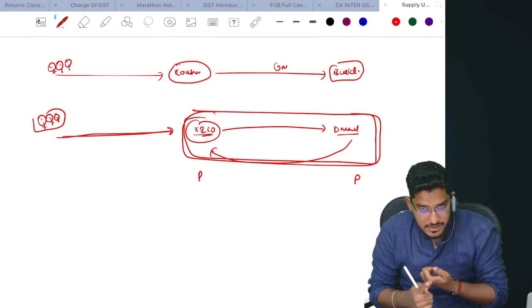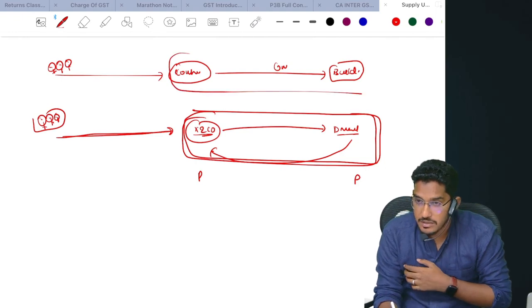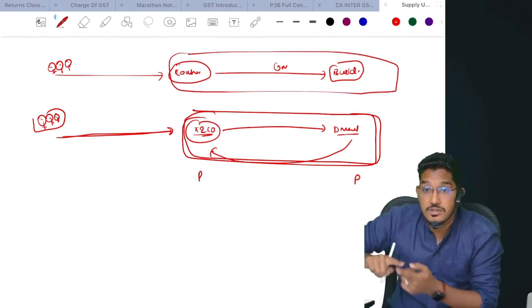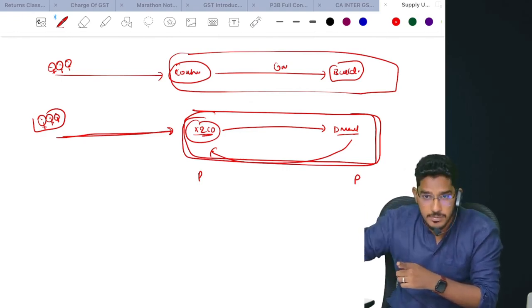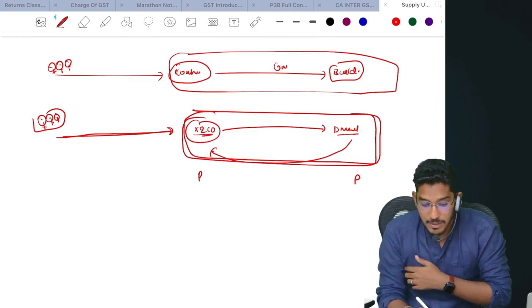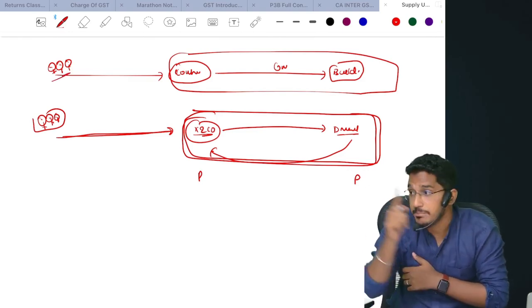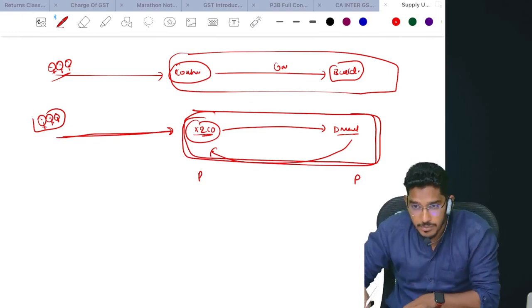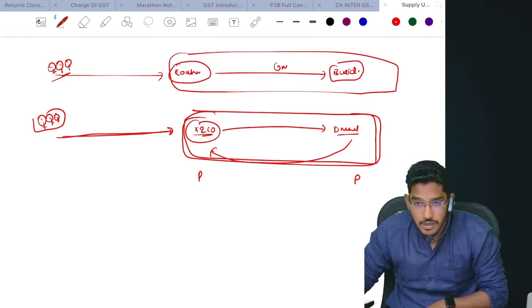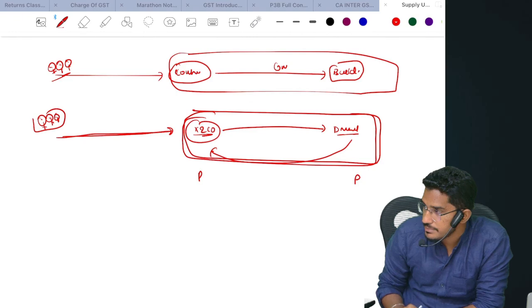That will qualify as supply. The same logic applies here. The contractor is providing construction services to the builder. There is no employee-employer relationship there. That is on a principal to principal basis. That will be treated as supply. But his workers, who are employees of the contractor, those are services provided in the course of employment. Those are neither supply of goods nor supply of services.